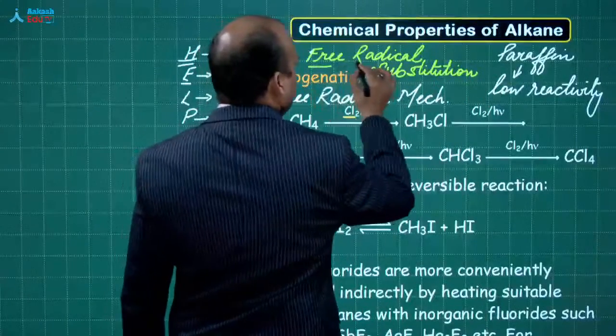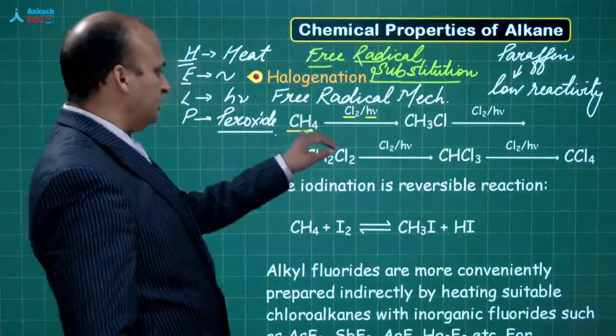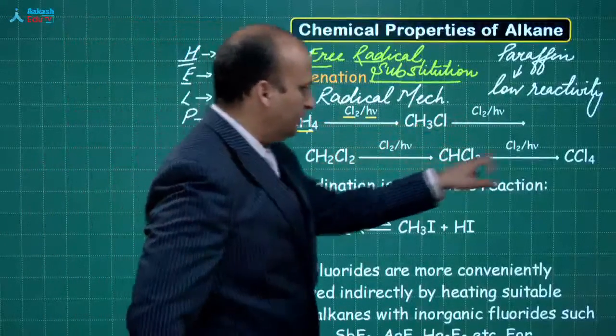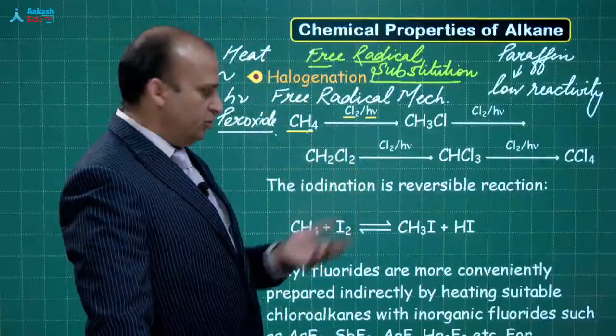First hydrogen is substituted, then second one, then the third one, and finally the fourth one. So it is a chain reaction which keeps on going ahead.